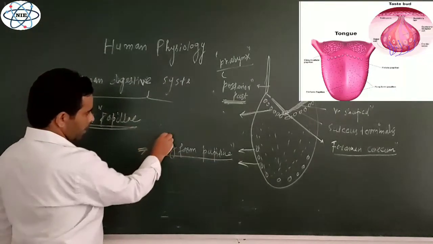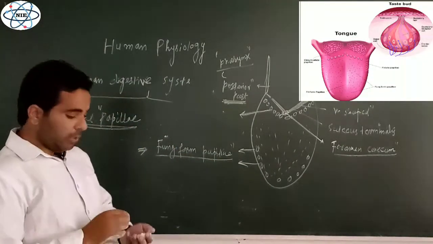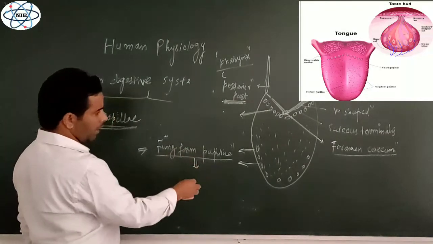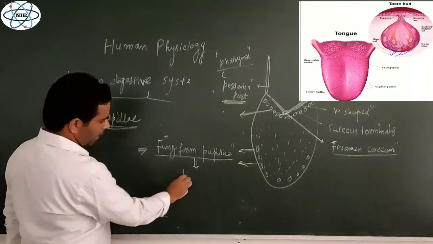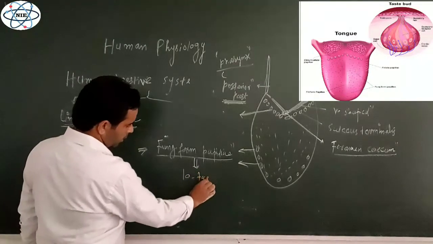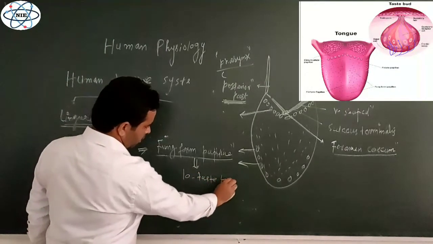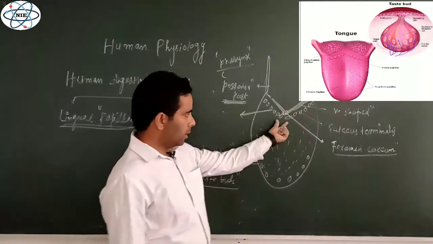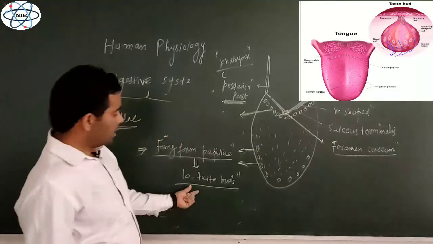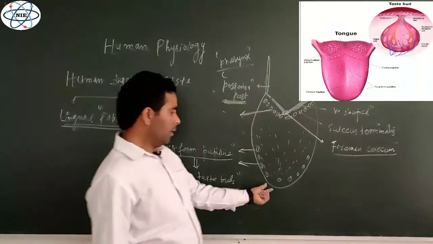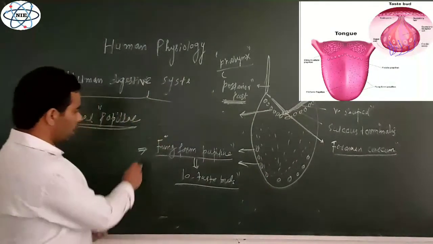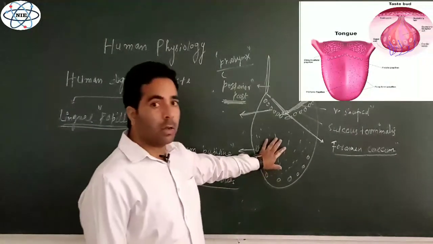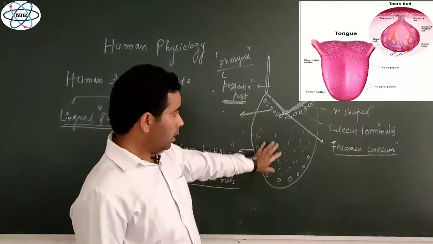Fungiform papillae, mushroom shaped papillae, do have many taste buds in them. Approximately in each fungiform papilla there are 10 taste buds, not as many as we have seen inside the circumvallate papillae, but there are also taste buds inside the fungiform papillae.